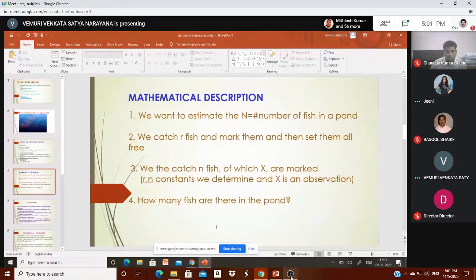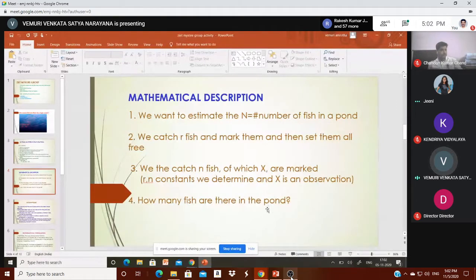So, the mathematical description: we want to estimate N, the number of fish in a pond. We catch r fish, mark them, and then set them all free. Then we catch n fish, of which x are marked. I am taking the variables here: r and n are constants to determine, and x is an observation. How many fish are there in the pond?